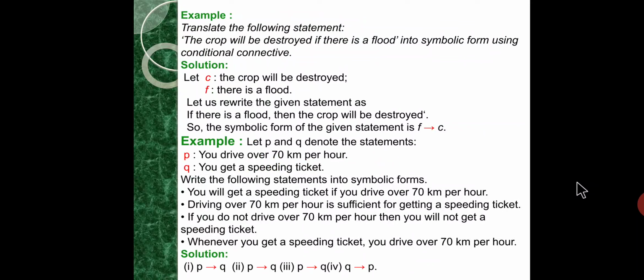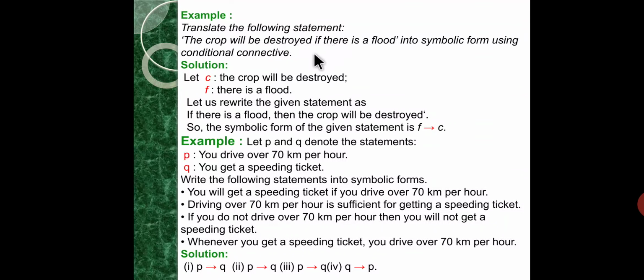So consider the example. Translate the following statement into symbolic form using the conditional connective: the crop will be destroyed if there is a flood.